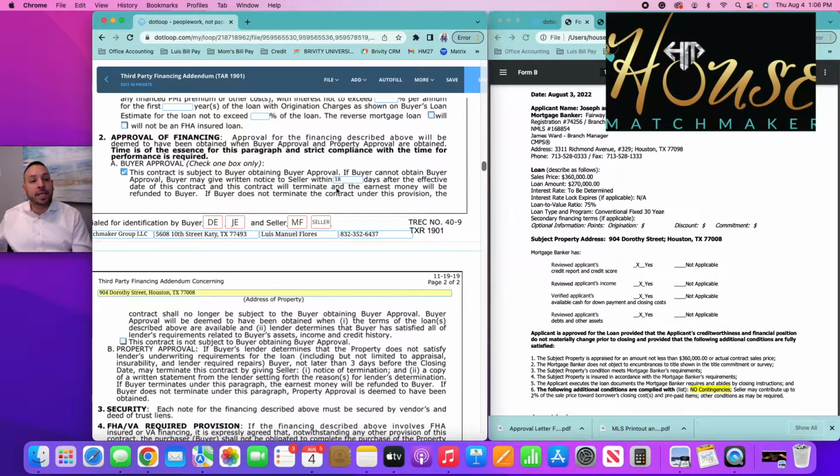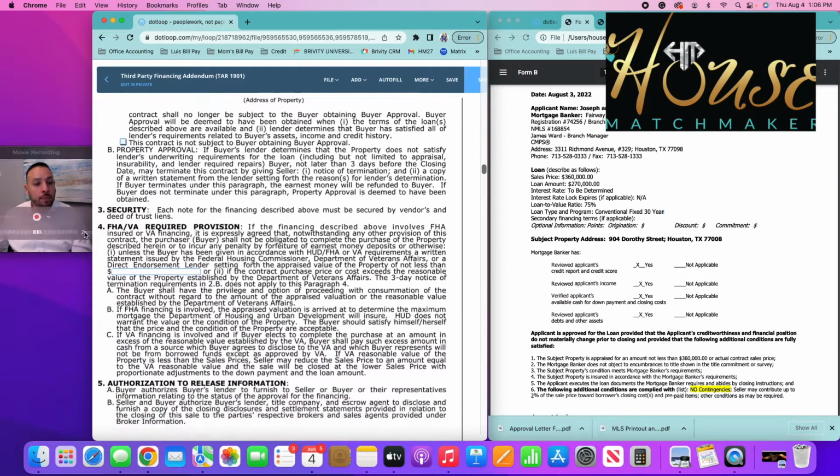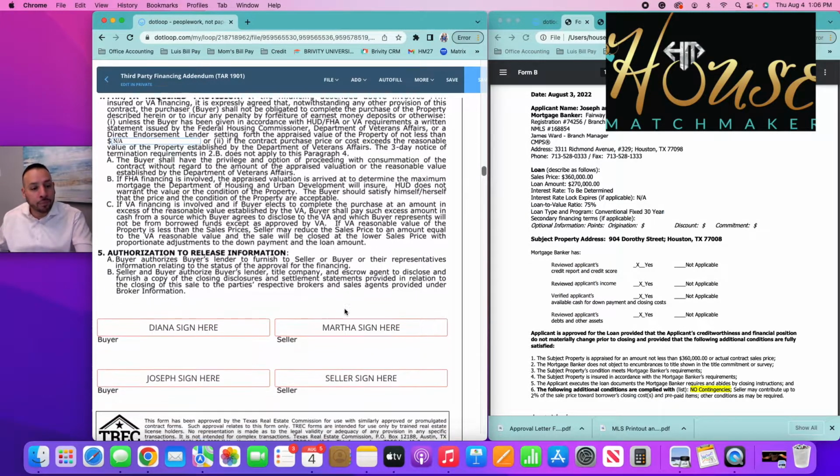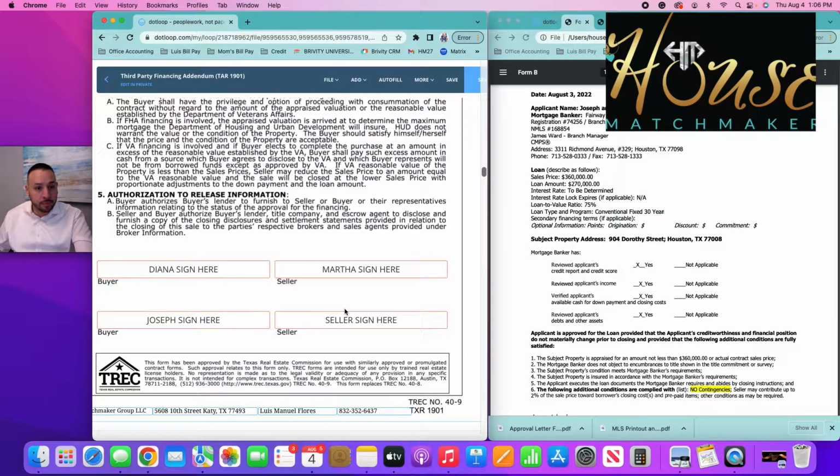Okay? The next box is going to be paragraph number 4. And you have to note that this is only an FHA required provision. Because this is a conventional loan, we're going to fill this in with NA. Okay? All right? And that is it.